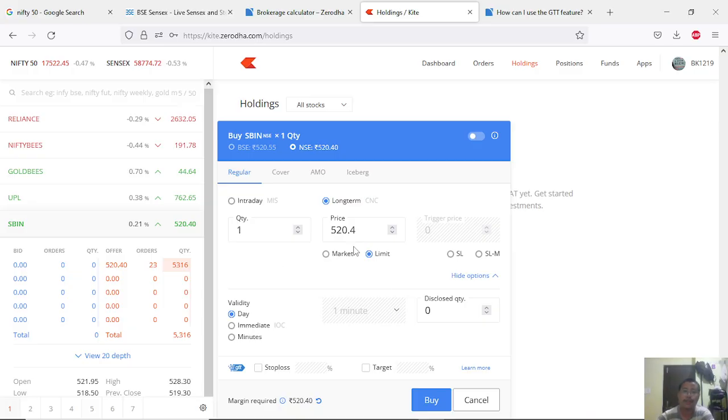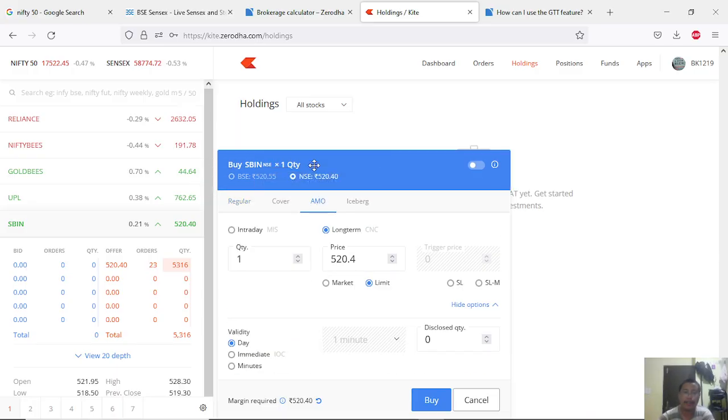Okay, so this is where you can buy through a limit price. Once you buy, you can even add a stop loss here, stop loss and target. This is a must if you're trading intraday. But if you're doing swing trading, then you can do it slowly, that's fine, or you can just exit.